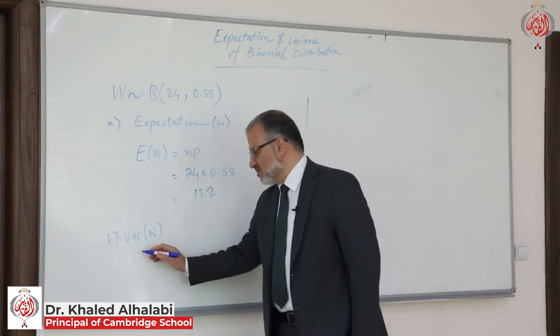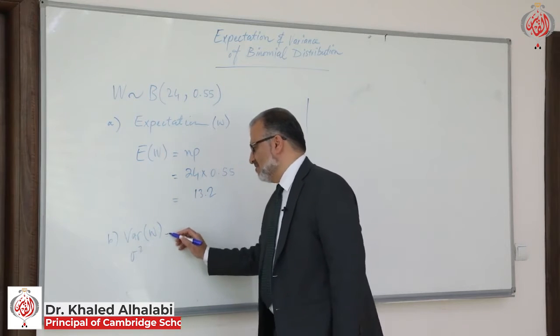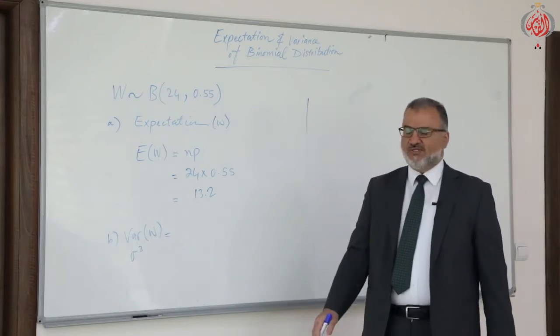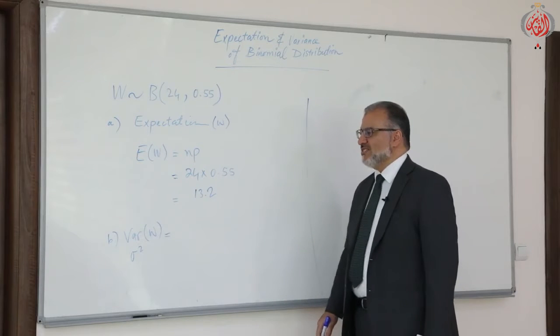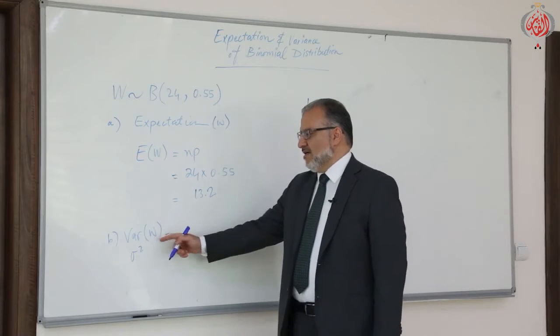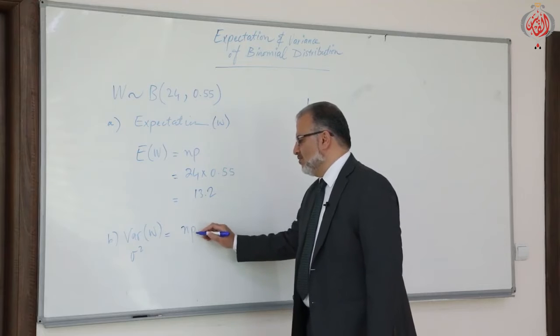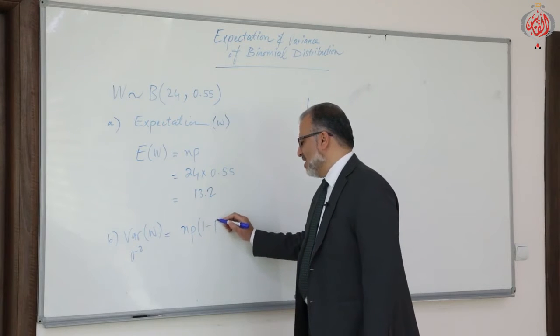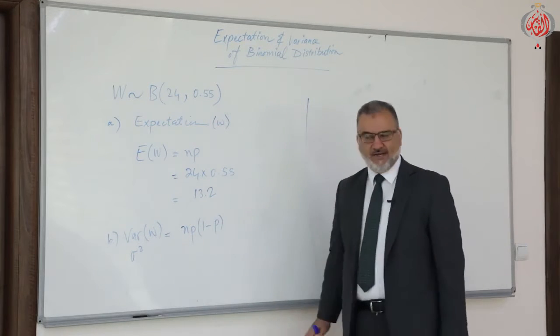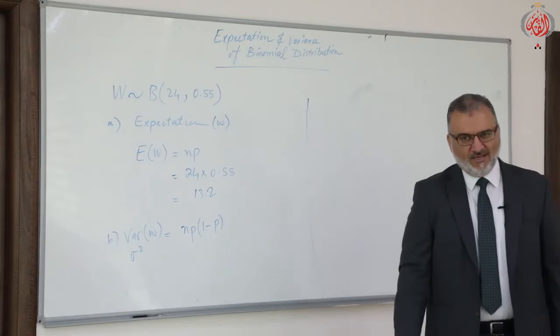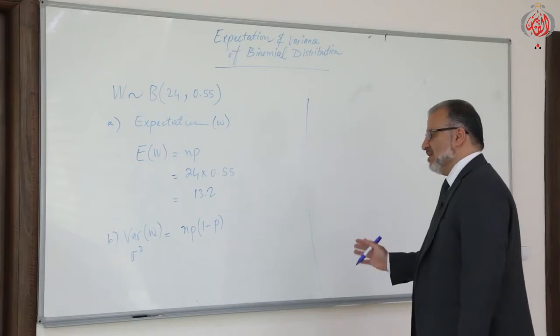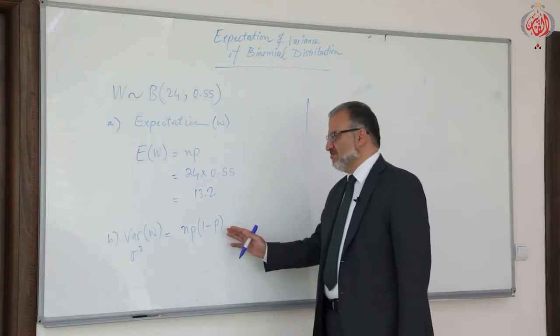Variance, of course, all of you know, is sigma square. This is the symbol of variance. So what is the variance of W? You can write it as npq or np times 1 minus p, in terms of p and n only. Both are correct, npq or np times 1 minus p.